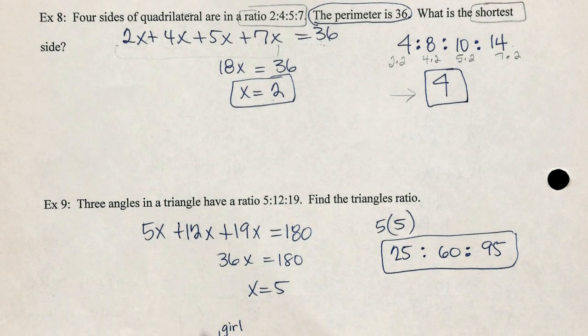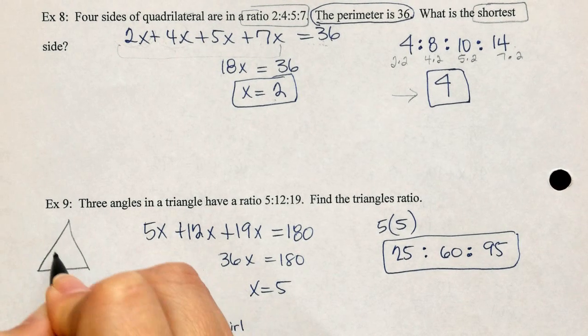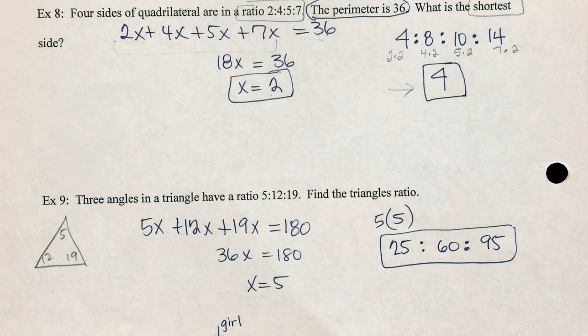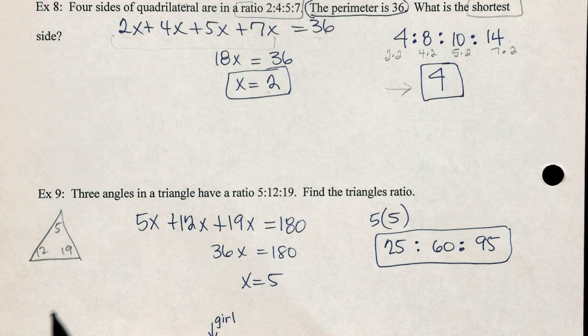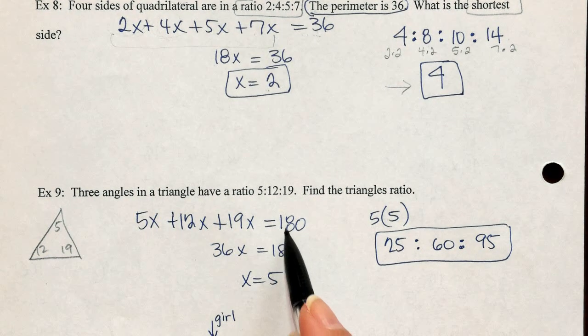Same thing with number 9. 3 angles in a triangle have a ratio of 5, 12, and 19. Again, those are not the angle measures, those are the ratios. But what do we know about the angles of a triangle? They all equal 180.